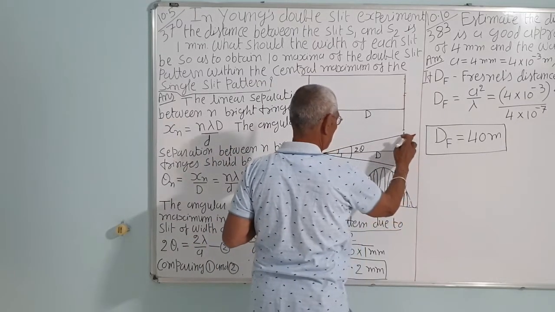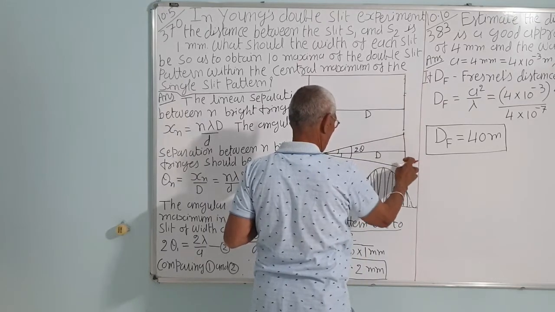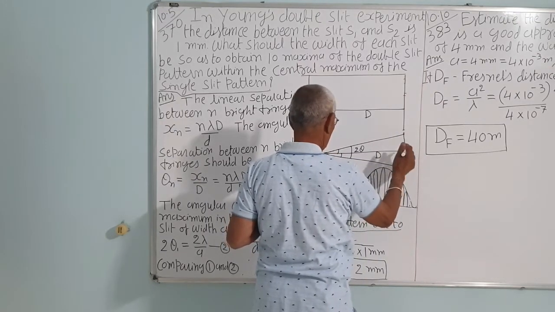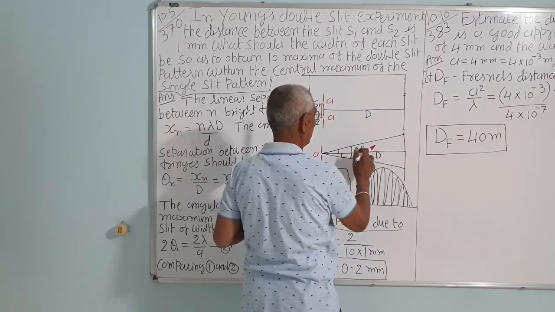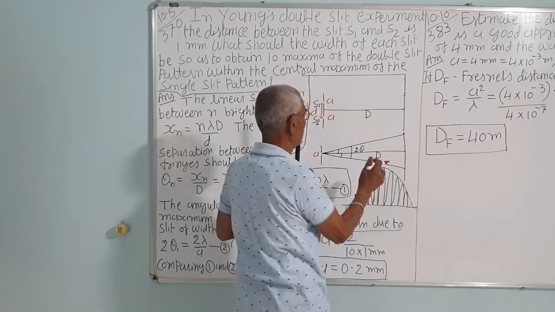This distance is the same, this is the linear width of the central bright fringe. In the angular direction it is 2 theta. Distance d is the same in both.